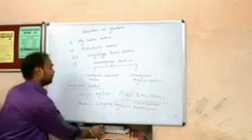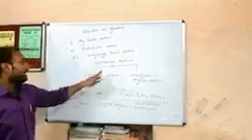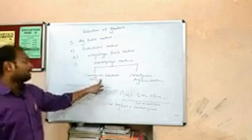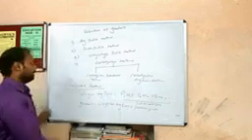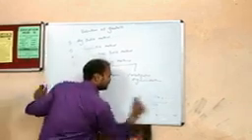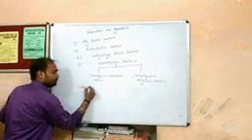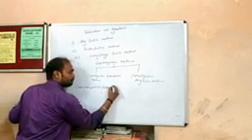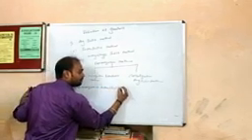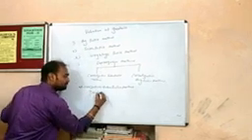Now we come to the fourth method. The fourth method is the capitalization method, and it is categorized into two categories: capitalization of super profit method and capitalization of average profit method. Now if we come to the capitalization of super profit method, here goodwill comes directly.